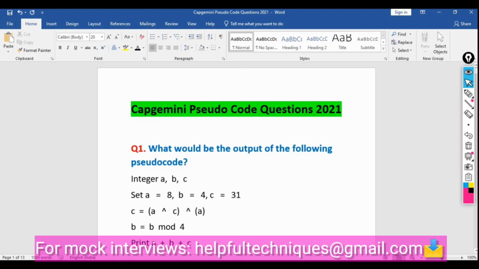Now let's discuss one by one. Pseudocode is like algorithm questions. Syntactically these pseudocodes are not correct, but logically the question is correct. So it's the easiest question to solve.